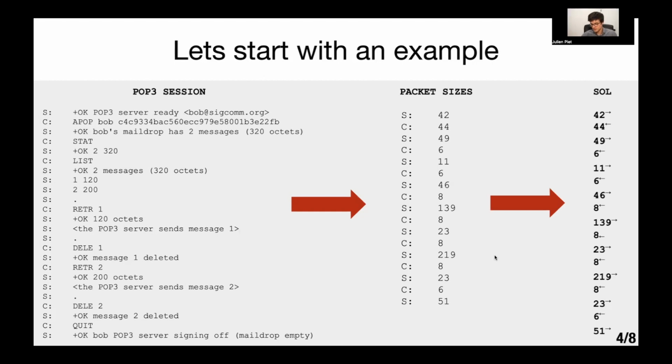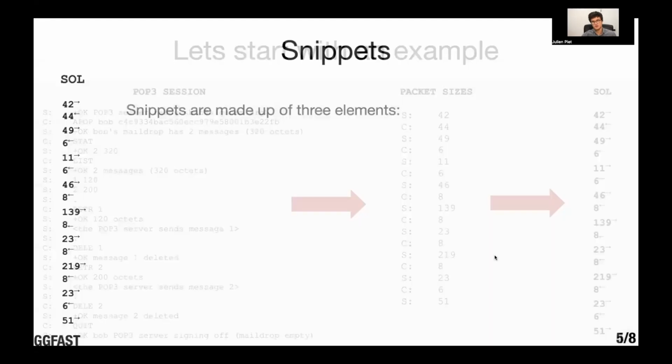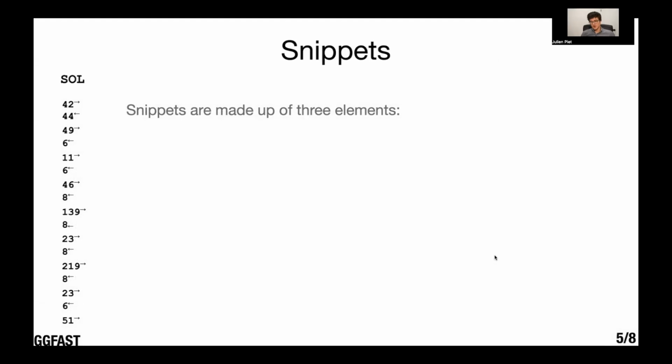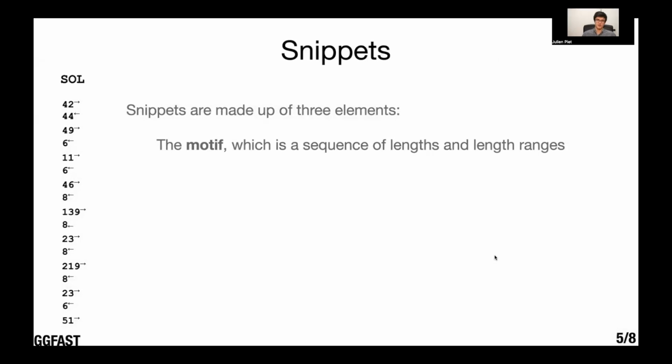Now, taking this sequence of length, we're going to understand what a snippet is. Snippets are made of 3 elements. The first is the motif, which is the sequence of length and length ranges that we find in a sequence of length. So let's start with an example. A motif with a client's packet of size 6 and a server packet of size 51 matches the blue sequence here.